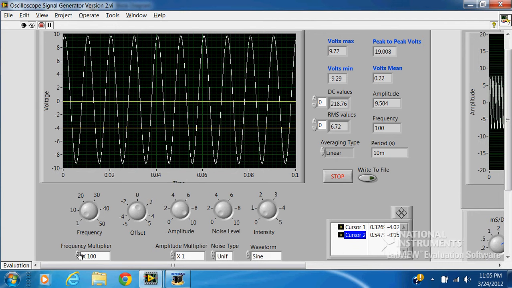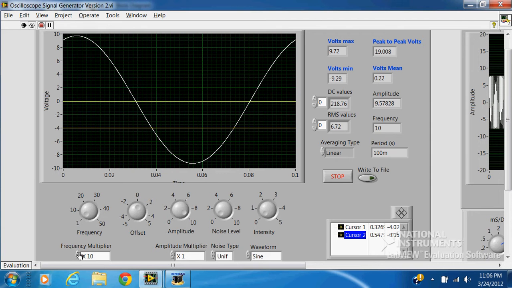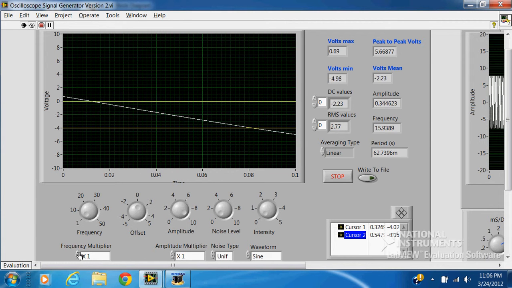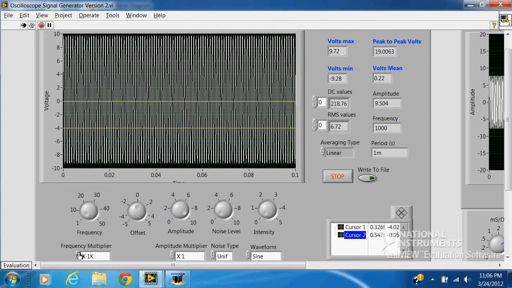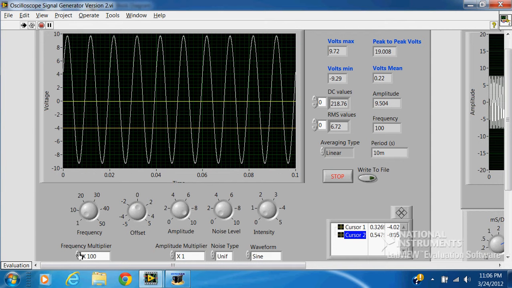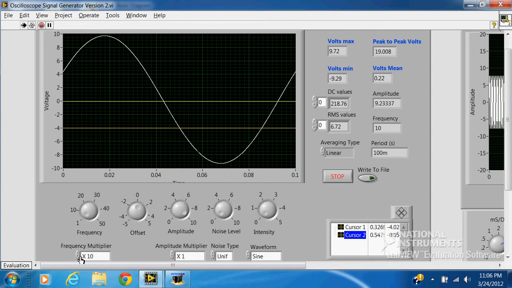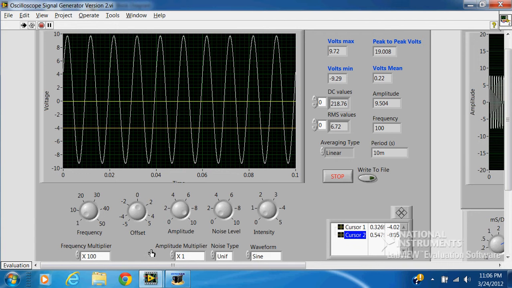I'm cycling through the frequency multiplier. So this is 10 hertz, this is 1 hertz, 0.1 hertz, and 1000 hertz. 100 hertz, and then back to 10 hertz. Okay, we'll go back to 100.